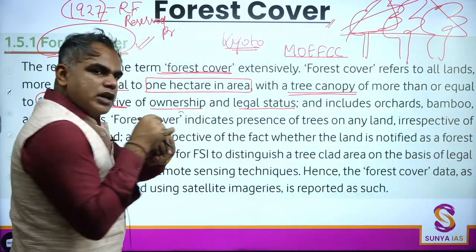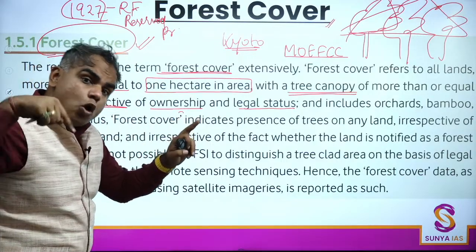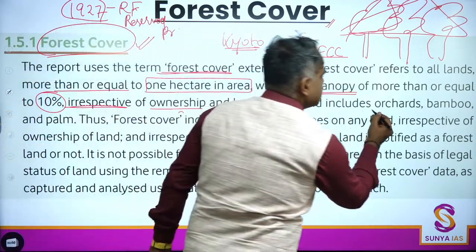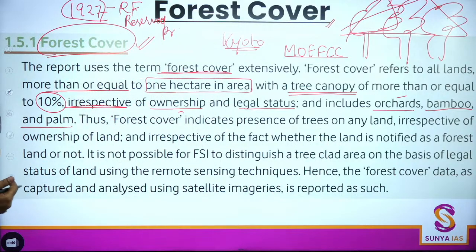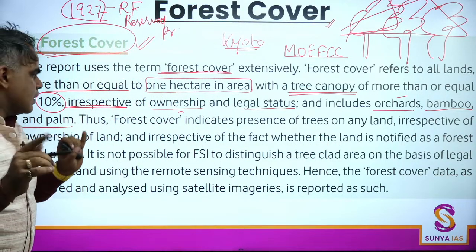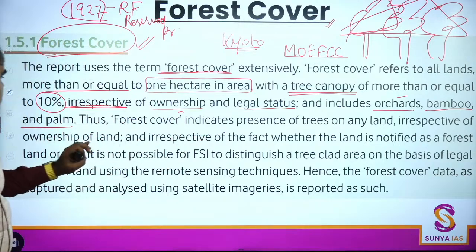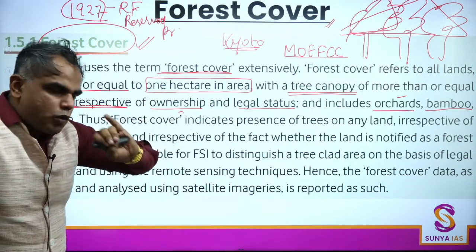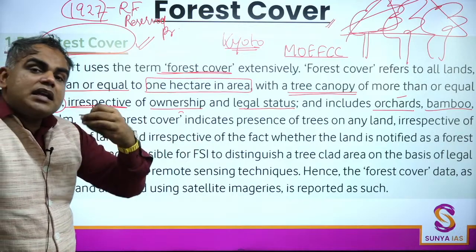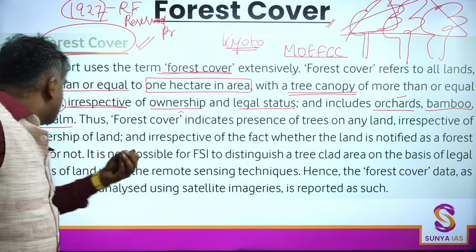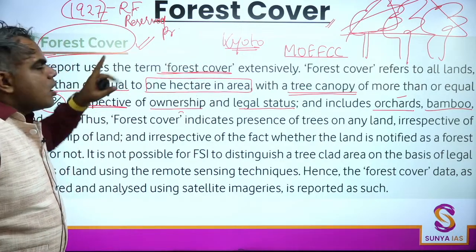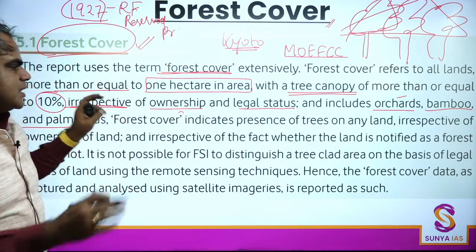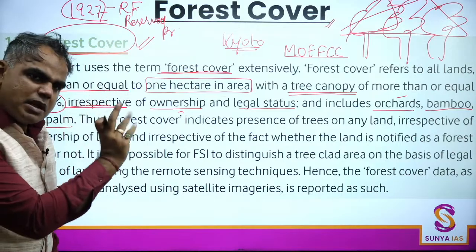So irrespective of ownership or legal status, and it also includes orchards, bamboo, and palm. They are explaining that irrespective of ownership of land, irrespective of whether the land is recognized as a forest area or not, if it satisfies these two conditions, you will call it forest cover. This is the first basic term they mentioned.